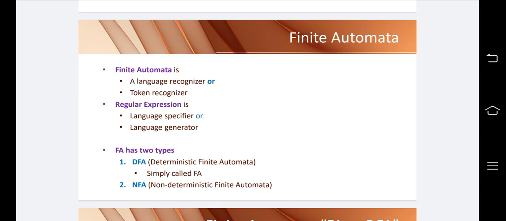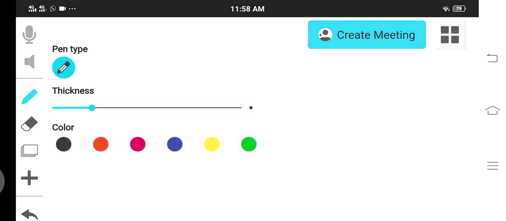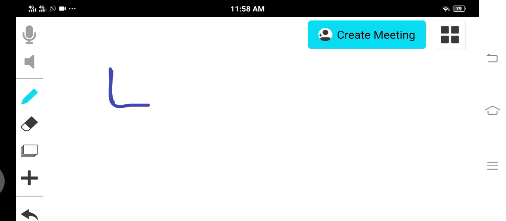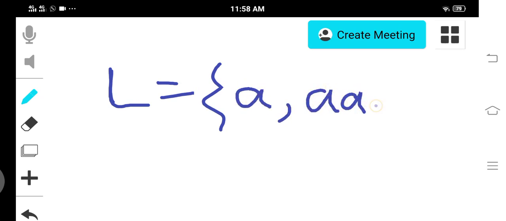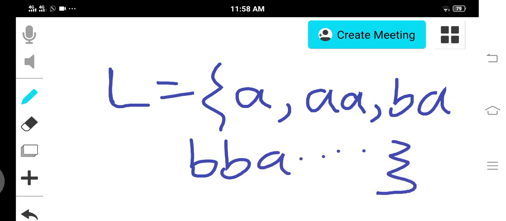Suppose a language of words ending with a. Ending with a means a is ending with a, and so on. So ending with a is an infinite language.